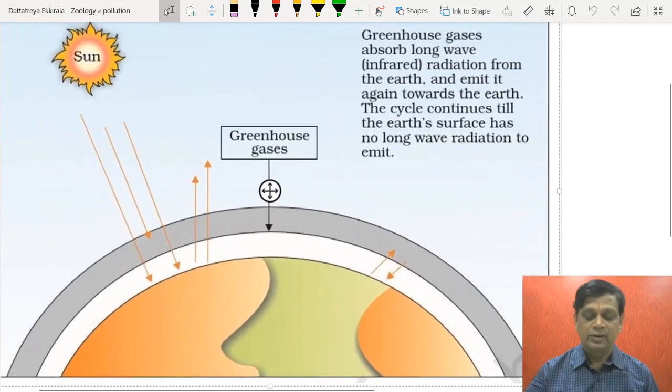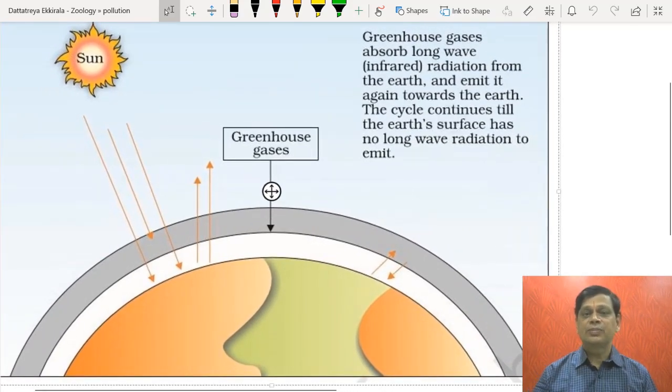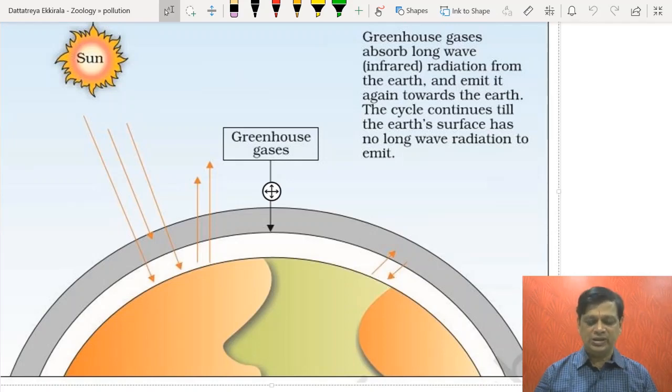Now, two major concerns in present society are these two things. One is global warming or the greenhouse effect. The second one is ozone depletion. So these are the two major things.